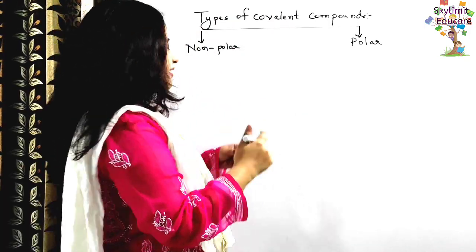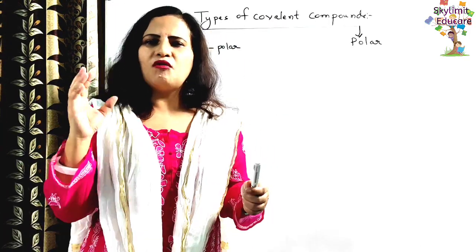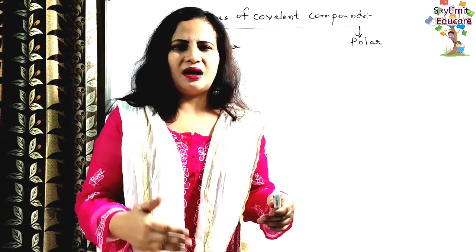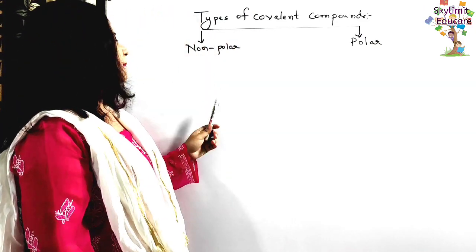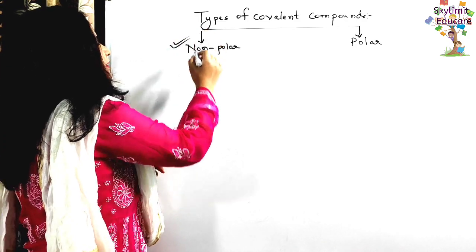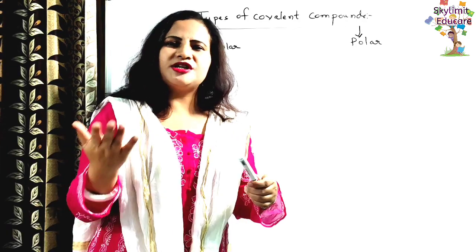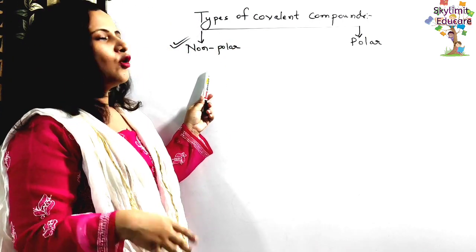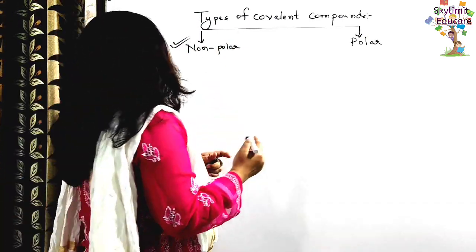Whatever general properties of covalent compounds we discussed right now, all are actually applicable to the non-polar ones. Non-polar compounds are generally of that kind. So now first let us see some of the non-polar compounds. Let us understand what these non-polar compounds are.